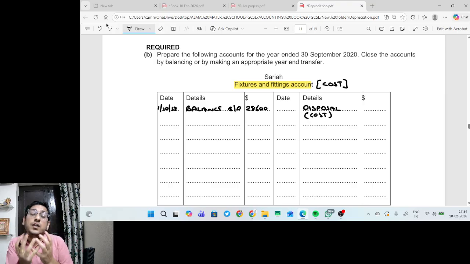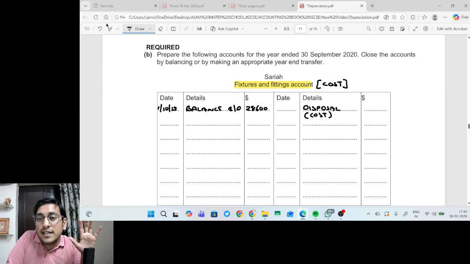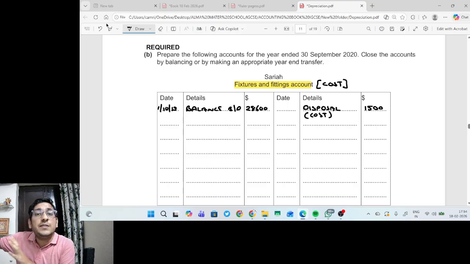Now the question is, sir, why you have credited the disposal account on fixtures and fittings? Because we have sold the assets, right? And the assets cost is 1500. Since we have sold the assets, that means our cost has been reduced. The assets has been written off. So disposal value on the date of sale will be reduced from the cost value, that is 31st January 2020.